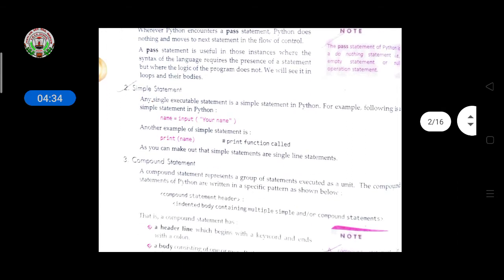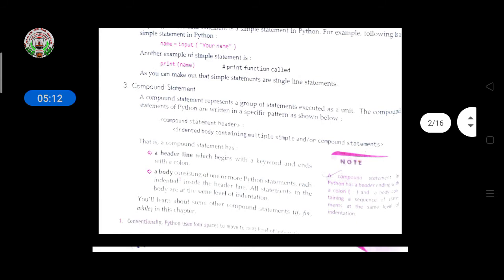Then come to the simple statement. Any single executable statement is a simple statement in Python. For example, following is a simple statement in Python: name equals input, and your name. Another example of a simple statement is print name. If you are printing the name, the print function will display your name there. So you can make a simple statement or single line statement like this.